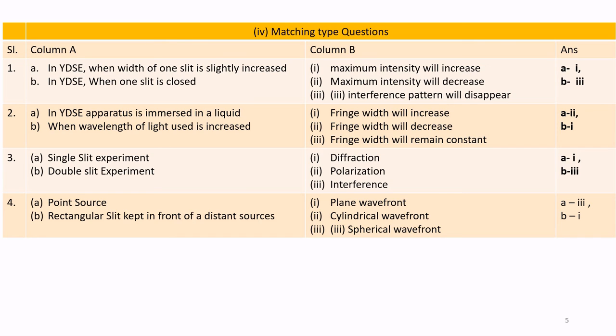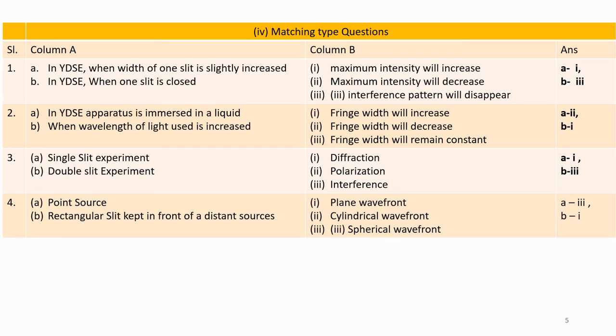Option B. Question B. In YDSE, when one slit is closed, the correct answer is the interference pattern will disappear. Question 2a. If the YDSE apparatus is immersed in a liquid, fringe width will decrease. Question 2b. When the wavelength of light used is increased, the fringe width will increase. That is, B is 1.